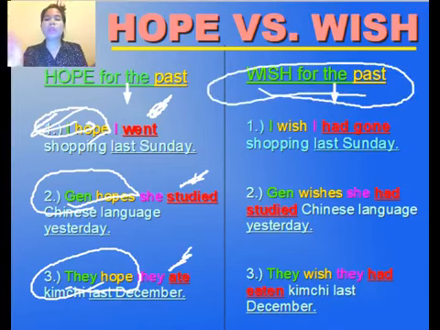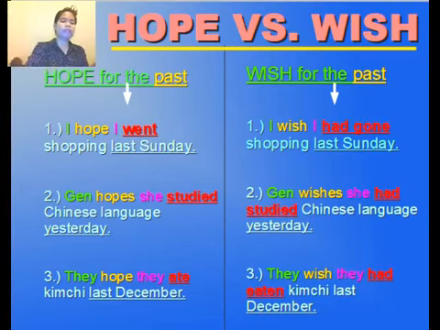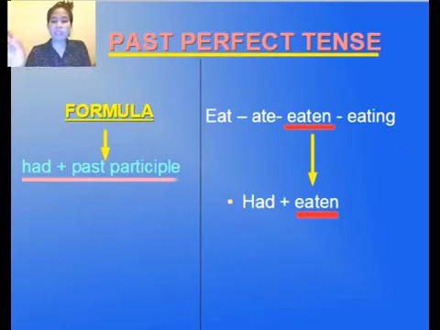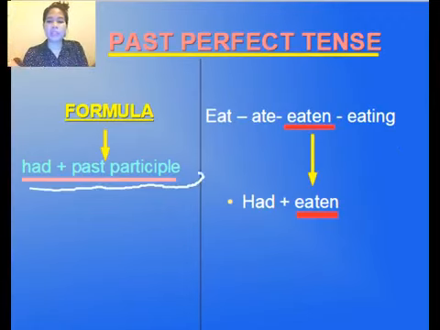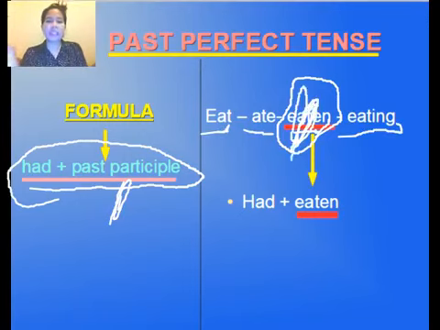Wish for the past. So number 1, I wish I had gone shopping last Sunday. So I actually am using gone there, had gone. That's the past perfect formula. So when you say past perfect form, this is the past perfect tense: had plus the past participle. When you say past participle, this is the third form of the verb. So for example, eat, ate, eaten. So you have to use eaten.